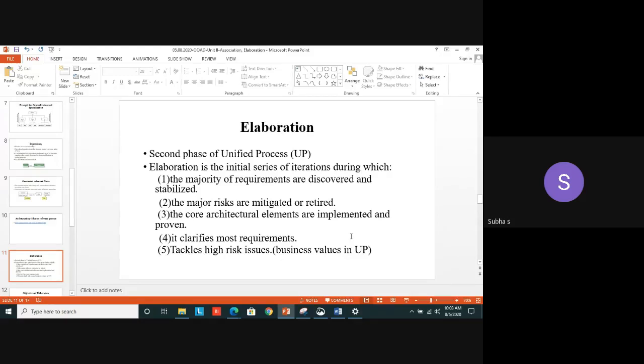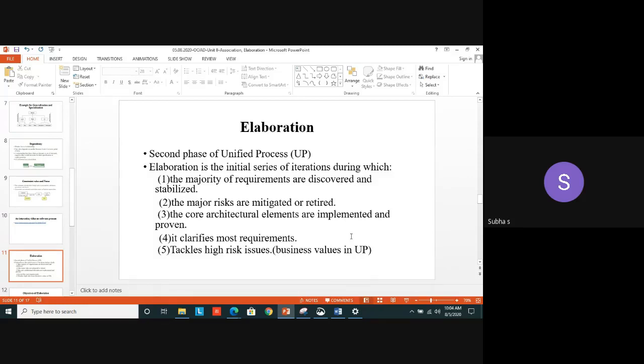And the third one is the core architectural elements are implemented. That is a very, very important feature of elaboration. How you are going to implement, how you are going to design the core architecture for the entire project, that is dealt with in the elaboration phase. The fourth one is it clarifies most of the requirements, because we don't know why this requirement is given in the specification, in the SRS. Normally, before starting a process, you will be asked to write the SRS, software requirement specification. This elaboration phase will clarify most of the requirements.